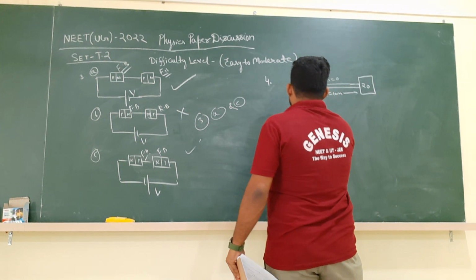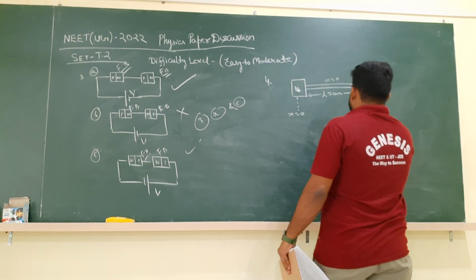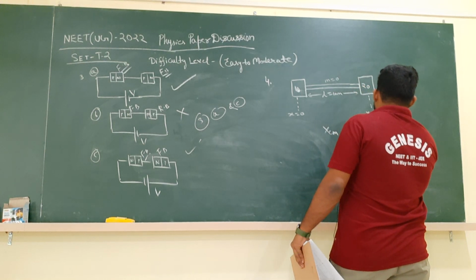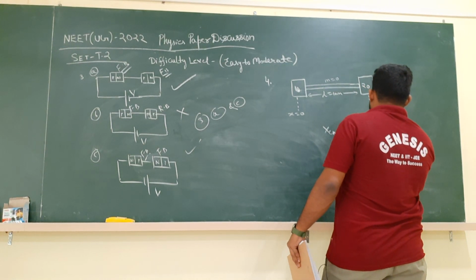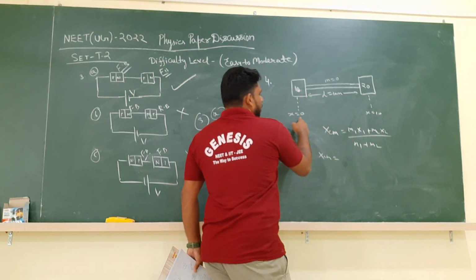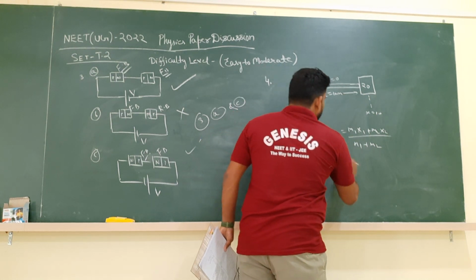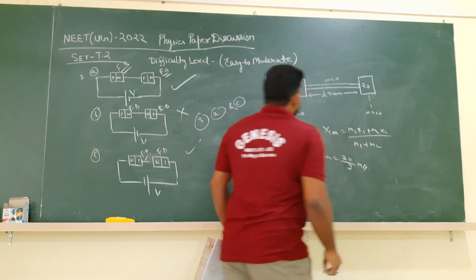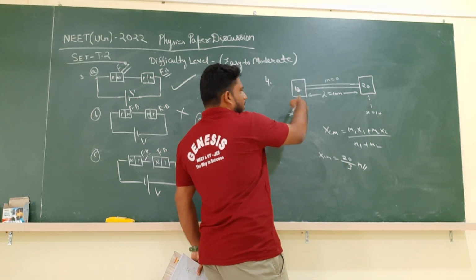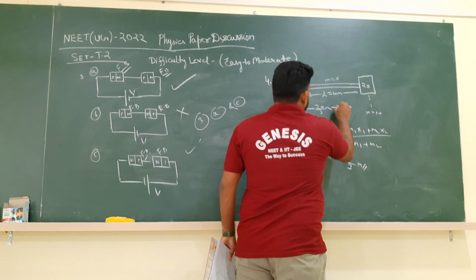So let us say this point we will take as x equal to 0. So definitely this point will be x equal to 10. We know that position of center of mass xcm is given by m1 x1 plus m2 x2 divided by m1 plus m2. So xcm will be equal to 10 into 0 plus 20 into 10 divided by 10 plus 20, that is 30, so we will get 20 by 3 meters. Now its position is 20 by 3 meters from where? From the axis. Where is the axis? At 10 kg. So this distance is 20 by 3 meter, and this is the position of center of mass.